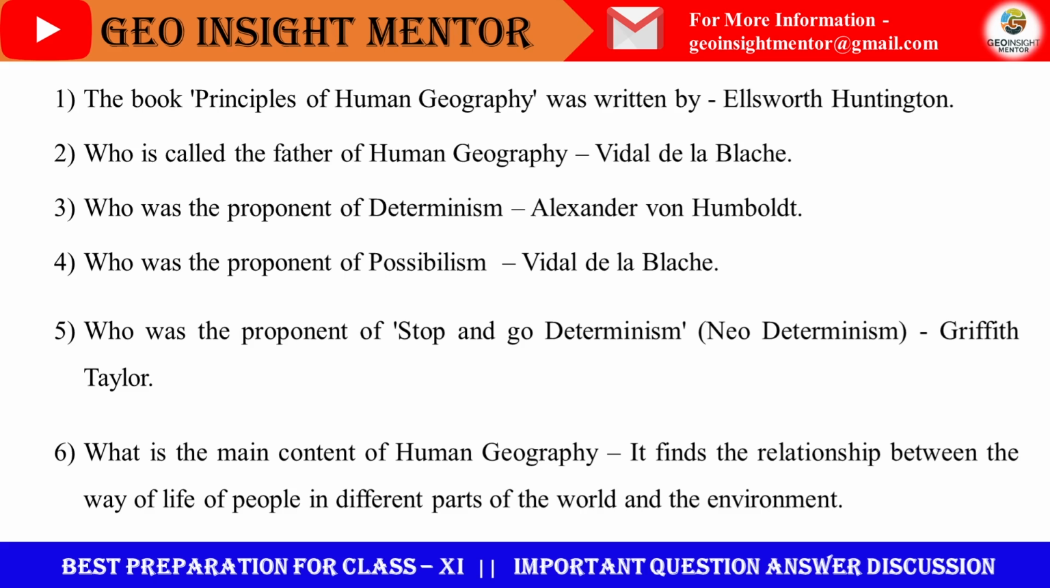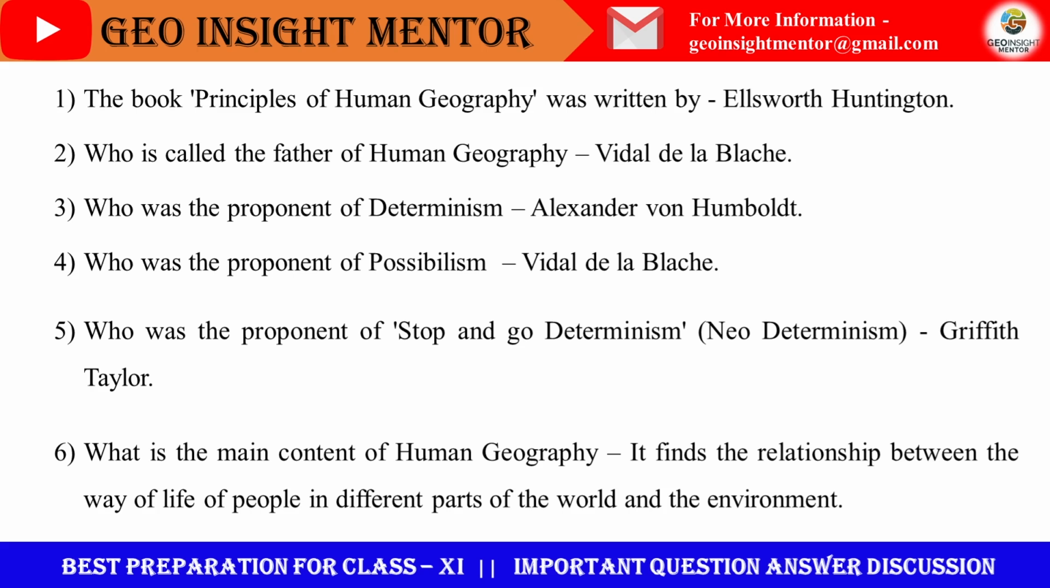Who was the proponent of determinism? Alexander von Humboldt was called the proponent of determinism. So what is determinism? It is a thought which says that environment controls man's life. Who was the proponent of possibilism? The answer is Vidal de la Blache. Now come to the point of possibilism. Here environment offers some possibilities and man can choose it freely. Here man is the main, man's role is the main.